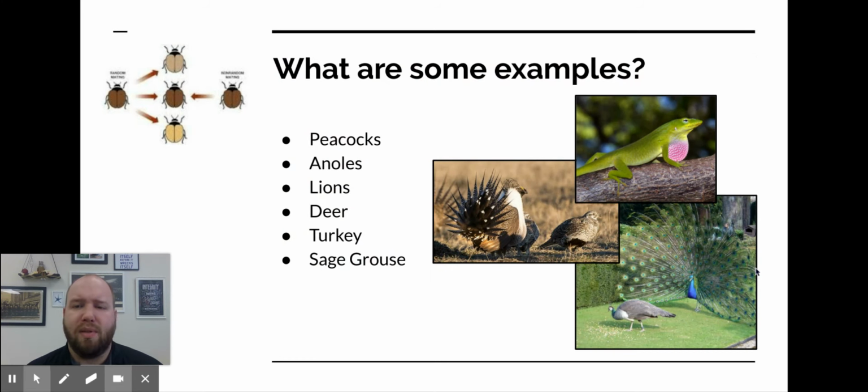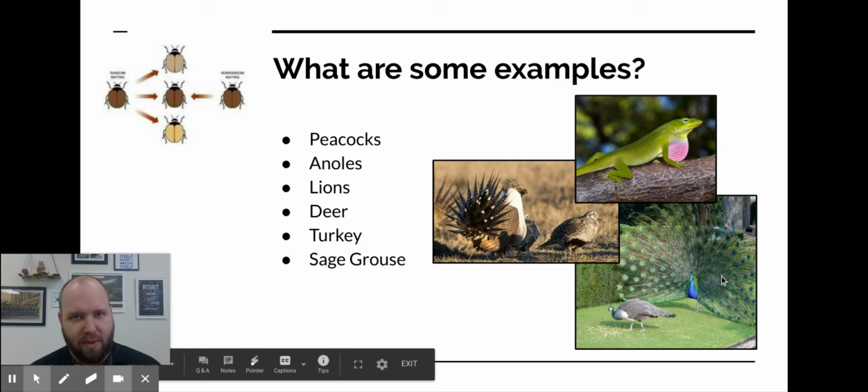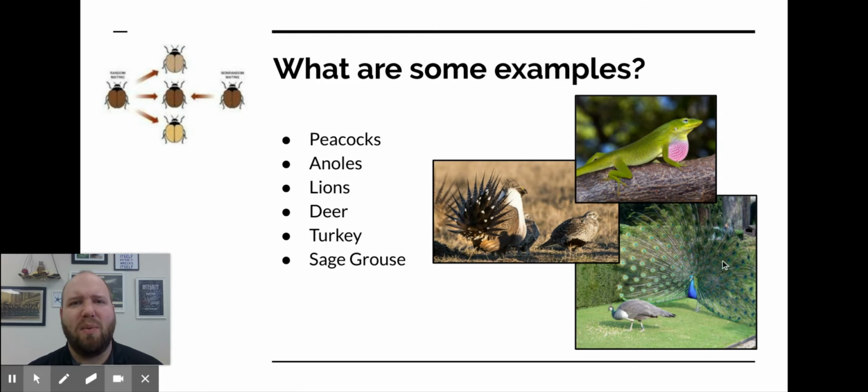Here's some more examples. Again, the traditional one is peacocks. When this comes up on a test or a quiz, you'll probably see a peacock. It's the most likely one. Underneath here is an anole lizard video pass off from HHMI. Make sure you watch that. They talk about how sexual selection and natural selection work together in anole lizards.